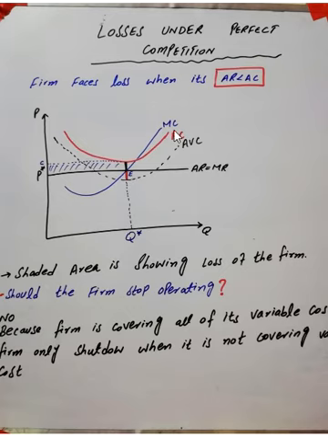Okay, this is the average cost curve, and when we draw this line further to the average cost, then we find the value for cost. So this is the price which a firm is earning or charging for this quantity, and this is the cost for producing these quantities. So the cost is higher than the revenue, so the firm is facing losses, and average variable cost is below the average revenue. So the question arises, should a firm shut down?